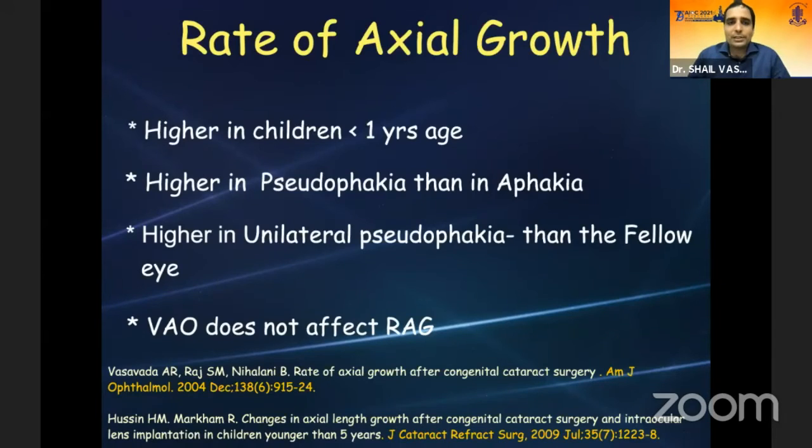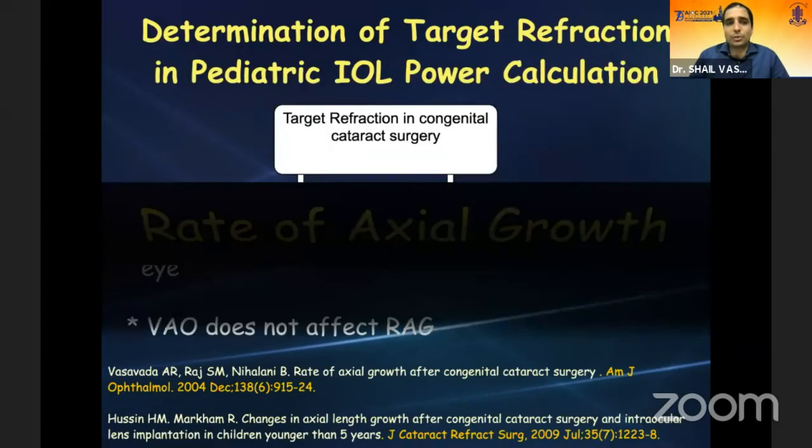So the rate of axial growth is higher in children who are operated less than 1 year of age. It's higher in pseudophakic eyes compared to aphakic eyes, and we found similar results in our own aphakia versus pseudophakia randomized trial. It is higher in unilateral pseudophakia. So in a unilateral cataract, the eye with cataract and pseudophakia is likely to grow more than the normal eye. The only good point is that visual axis obscuration, or PCO, which occurs in almost all children less than 1 year of age, if not managed appropriately intraoperatively, does not affect the rate of axial growth.